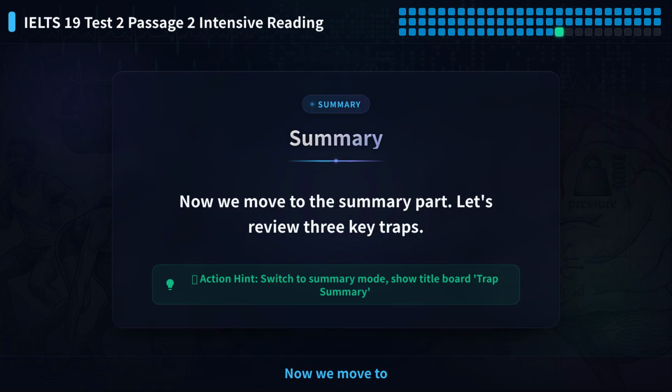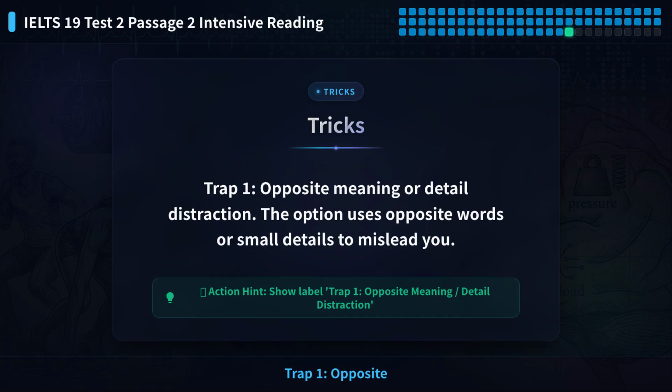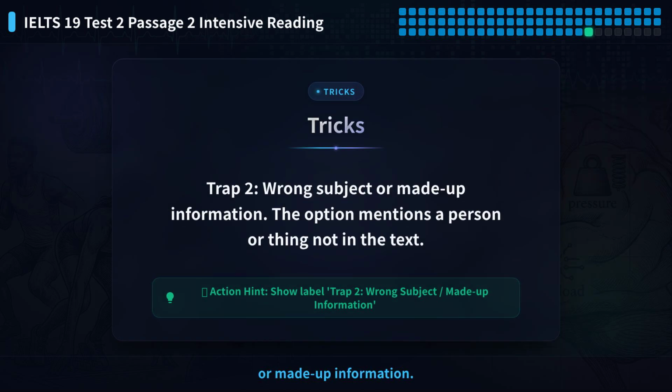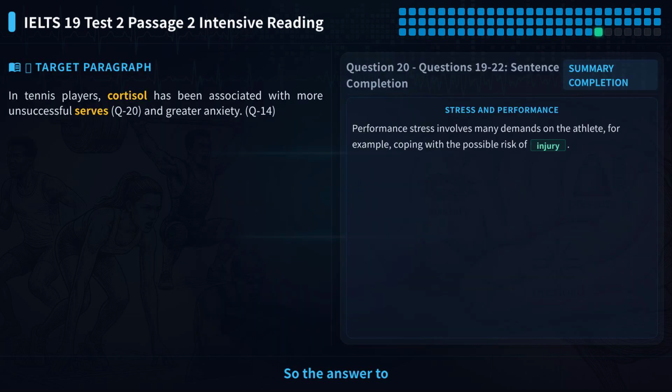Now we move to the summary part. Let's review 3 key traps. Trap 1, opposite meaning or detail distraction. The option uses opposite words or small details to mislead you. So the answer to question 19 is injury. Trap 2, wrong subject or made-up information. The option mentions a person or thing not in the text. So the answer to question 20 is serves.